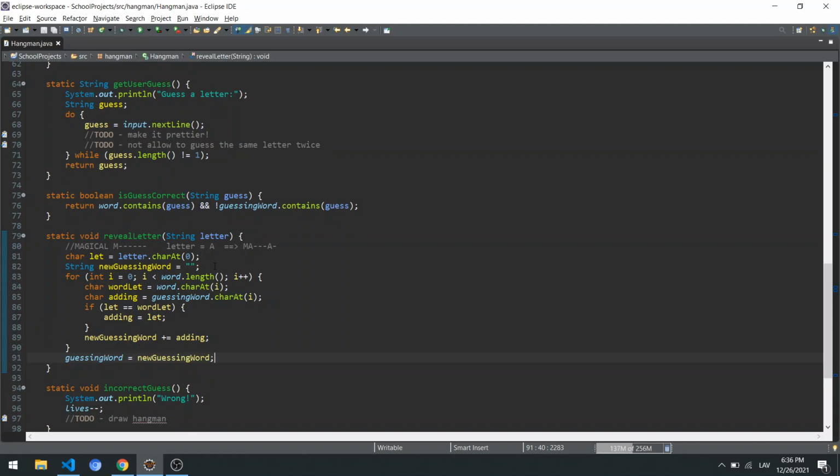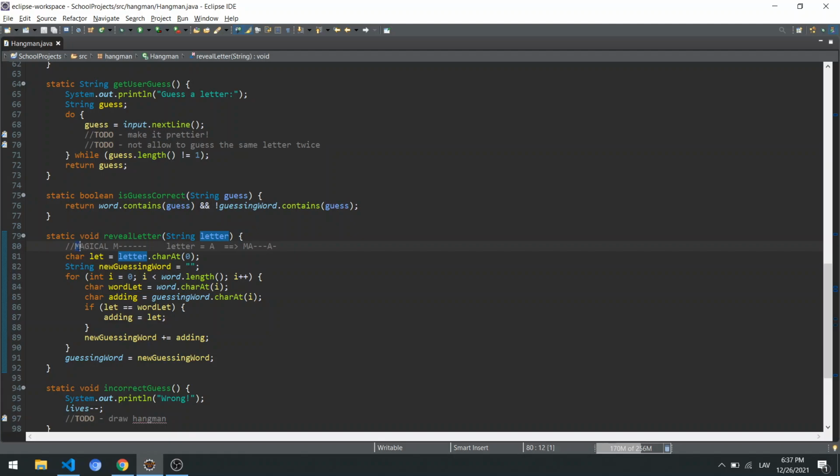So if we go down sort of step by step, we're going to go through each letter of the initial word, the full word with all the letters. The word letter is going to be each letter from this one. And the symbol, the one that we need to add to the new guessing word, is going to be each symbol from here. Only if the letter at the word matches the letter that the user guessed, we're going to replace the previously had symbol in the guessing word with the actual letter.